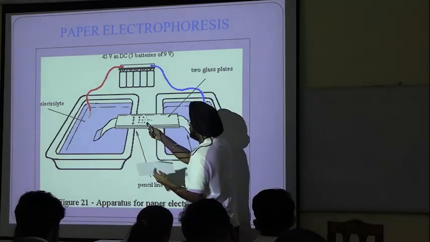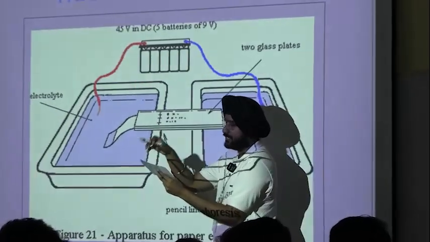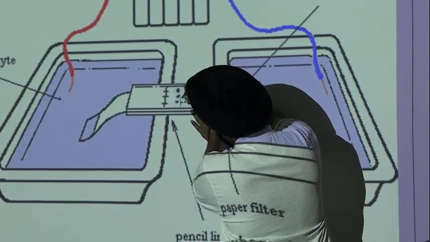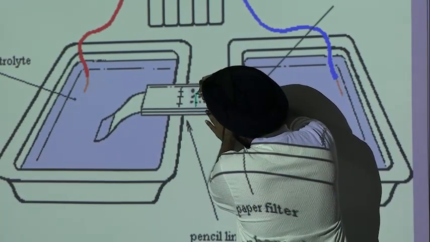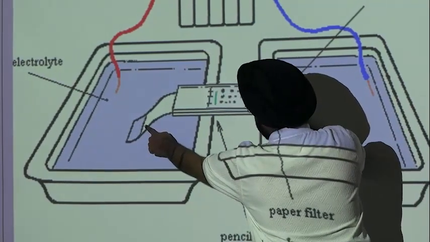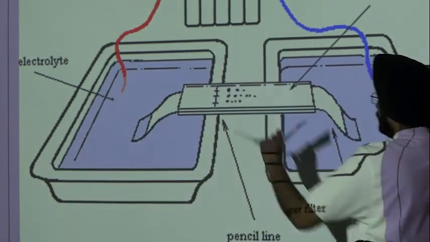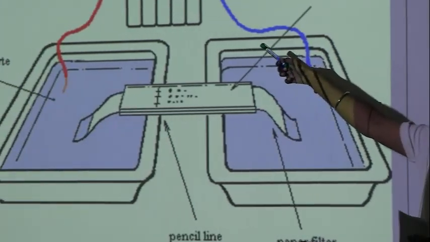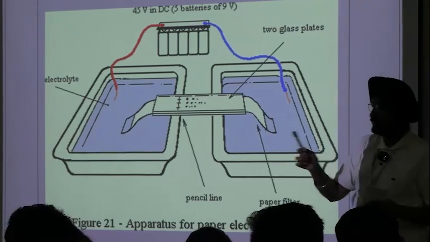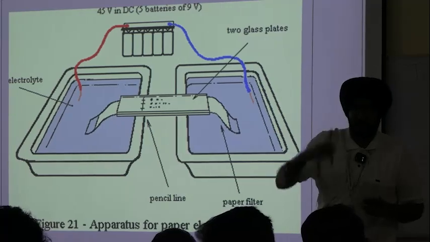How does the separation actually take place? See, let us suppose I want to separate a piece of RNA. Similar to this, I apply it here. Now, this part is dipped in this part, and this part is extended to this part of the cell. Both of these are connected to the DC voltage, which means the circuit is complete. Why? Because now this is also conducting electricity since it is dipped in buffer.